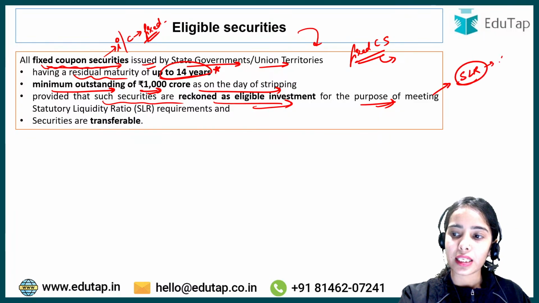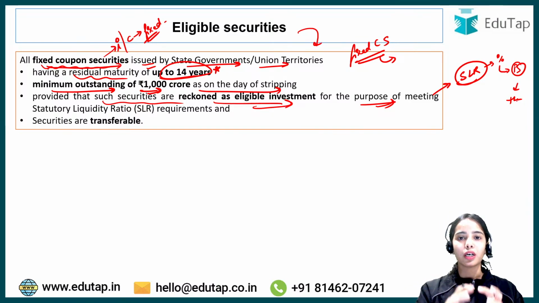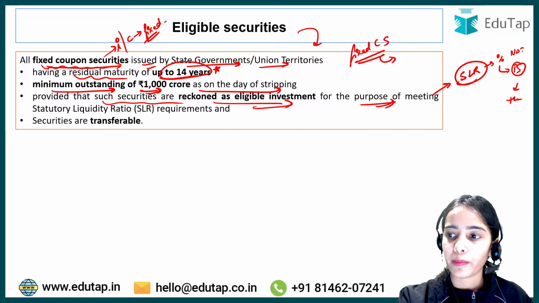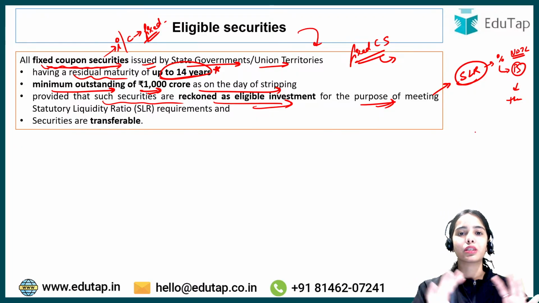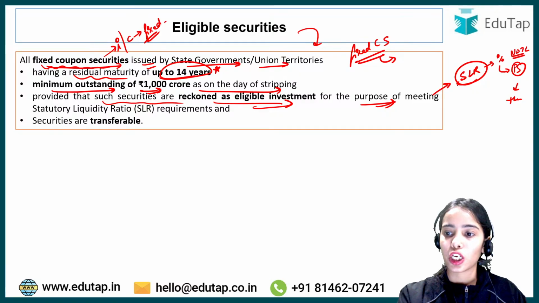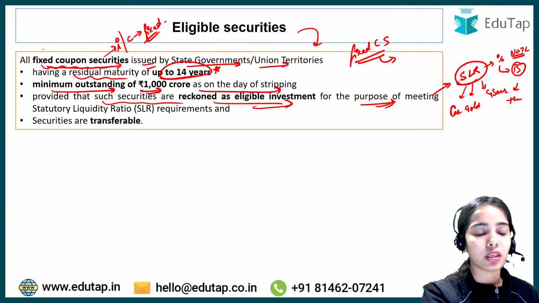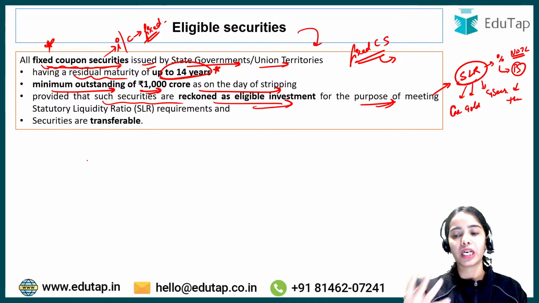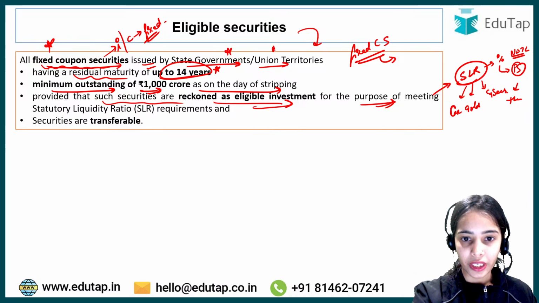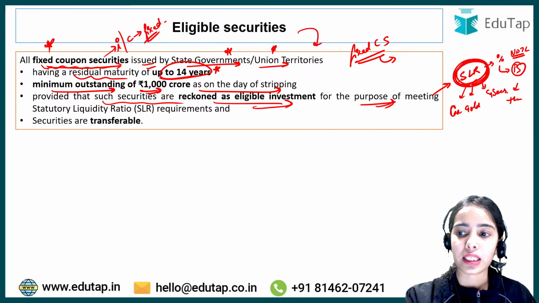As you know, SLR is a percentage that the banks have to keep with themselves in the form of reserves. Banks have to keep a percentage of their NDTL, the net demand and time liability. So a percentage of the deposits the banks have to keep with themselves as reserves. In the SLR, the banks can keep cash, gold, or government securities. So the stripping will be allowed in such state government or union territory securities that are allowed to be reckoned as eligible investment under the SLR.